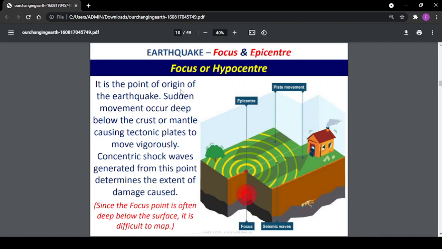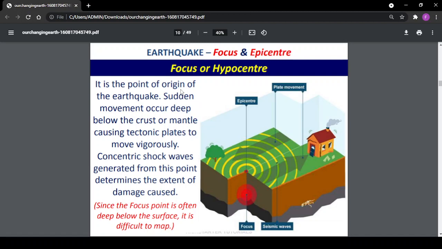Earthquake focus and epicenter. Now, what are these? The focus is the point of origin of the earthquake. Sudden movements occur deep below the crust or mantle, causing tectonic plates to move vigorously. Concentric shock waves generated from this point determine the extent of the damage caused.